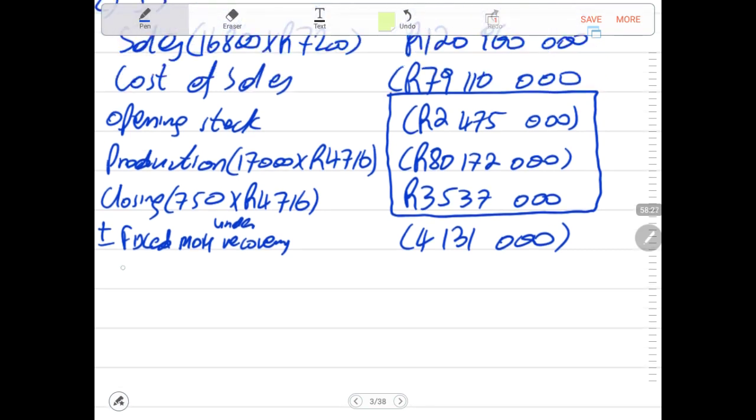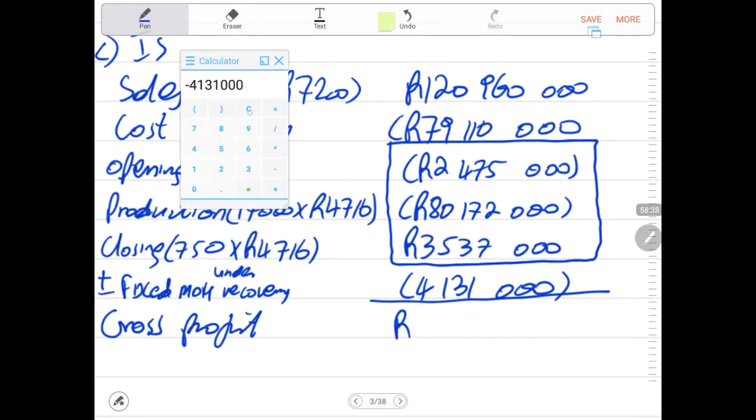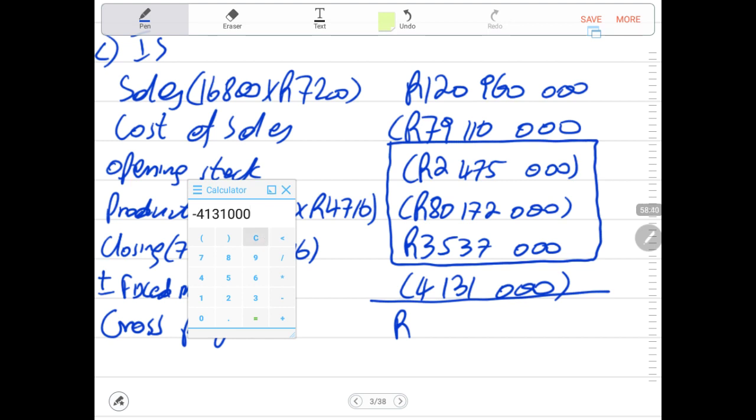Then now let us calculate our gross profit. It only affects the gross profit, not the cost of sales. Then now we will have to say 120,960,000 minus 79,110,000 equals, initially you see that we get 41,850,000.